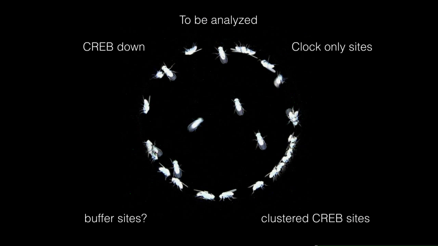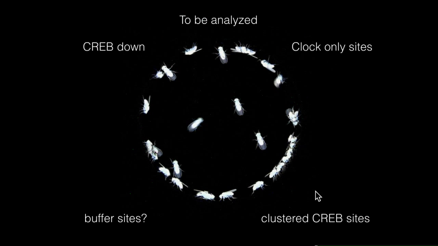Now, there's still a lot to be done here. We also have quite a few CREB down sites, not as many as we have CREB up. We have about 30 CREB sites where CREB binding is depressed that are also paired with clock and cycle. And then we also have actually a surprisingly large number of clock-only sites where only the clock transcription factor is present and there is no cycle, but it's paired with a CREB site. So I think that perhaps this might end up being a second type of alcohol-responsive gene, and we haven't studied that yet.